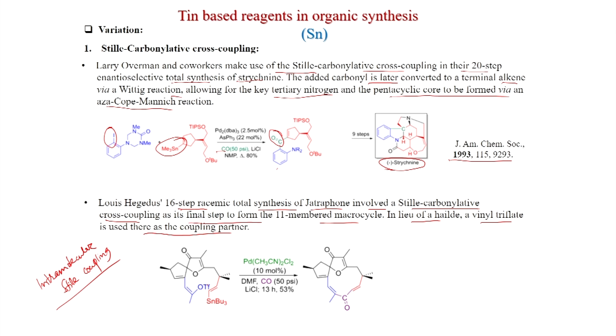Because your vinyl triflate and vinyl tin both are in the same compound, and now also they have particular geometry. You can see here, these two groups are trans, and this also trans, and carbon monoxide is used here, and with palladium catalyst in DMF you get this ketone, and this geometry is intact. So, this is also trans and this also trans. So, geometry is important, that it is retained and carbon monoxide is inserted. So, ketone is formed. This is a very important reaction and was published in JACS 1990.